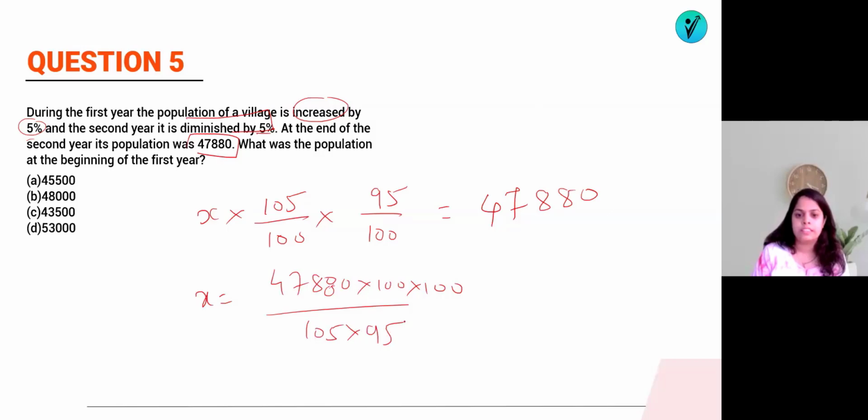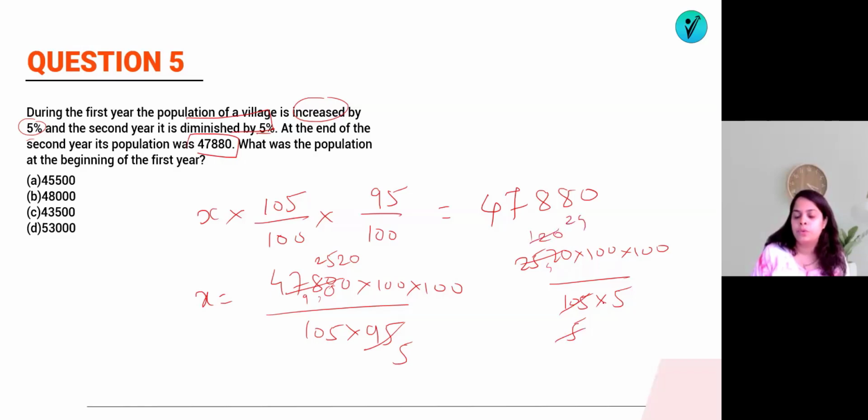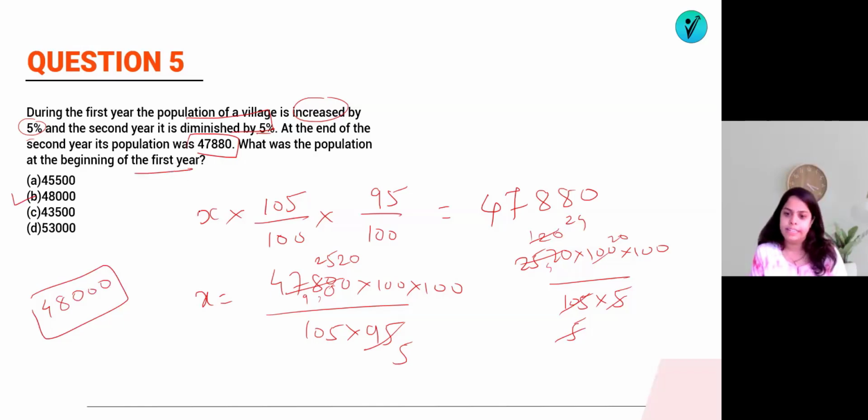So first of all, we cancel by 19. 19 fives are 95, there will be 3. 19 twos are 38, 0. Now we have 2520 into 100 divided by 105 into 5. 21 fives are 105, 21 ones are 21, 21 twos are 42, 0. Now we can see here 5 into 24, and this will be 5 into 20. So 24 twos are 48 and these are the 3 zeros. So the population at the beginning of the first year was 48,000.